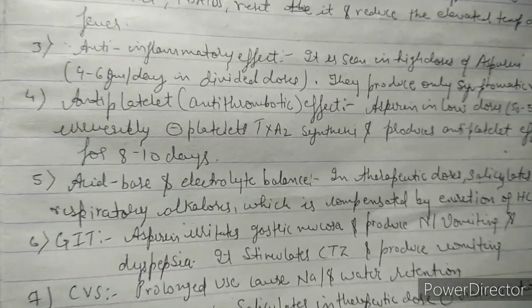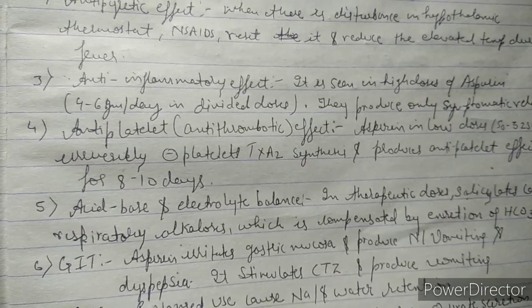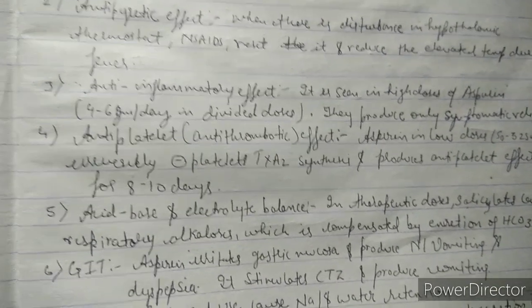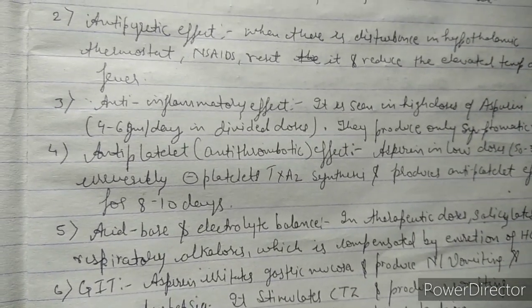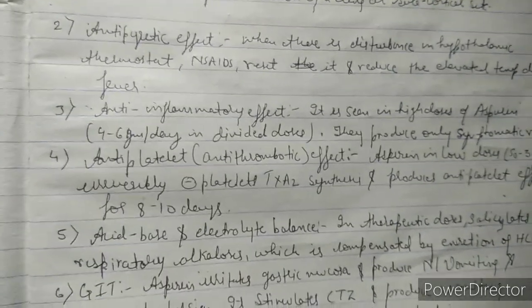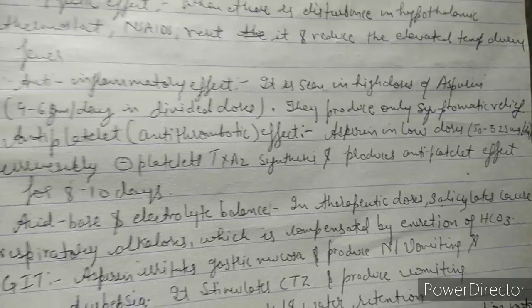Number third point is the anti-inflammatory effect. The anti-inflammatory effect is seen in high doses of aspirin, that is 4 to 6 gram per day in divided doses. They produce only symptomatic relief.